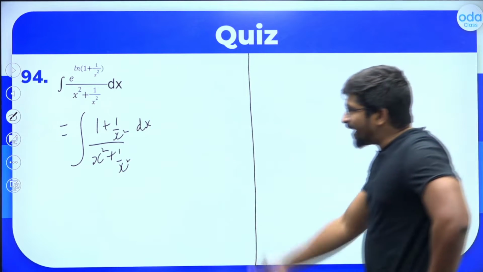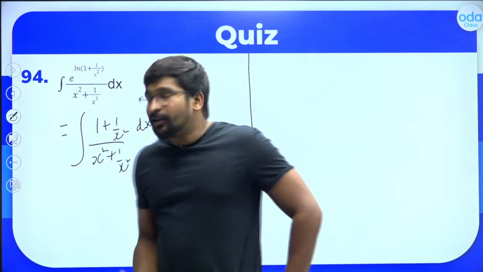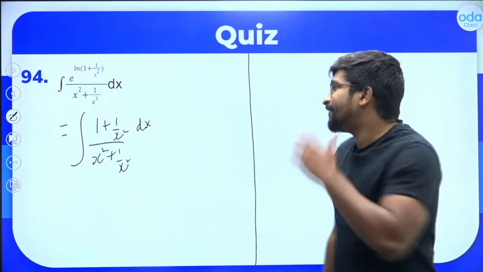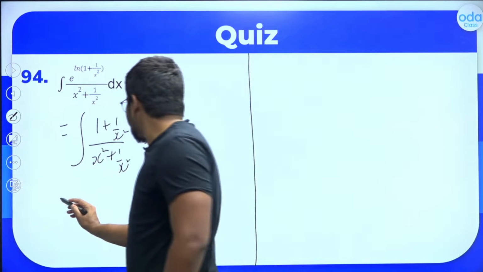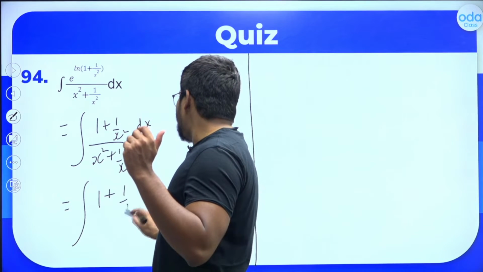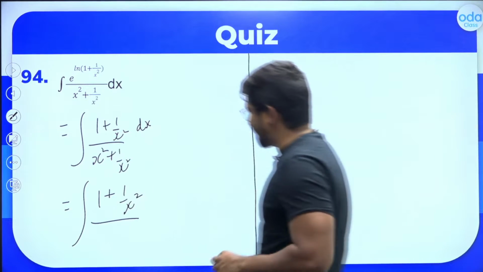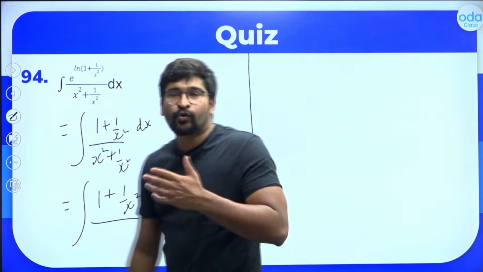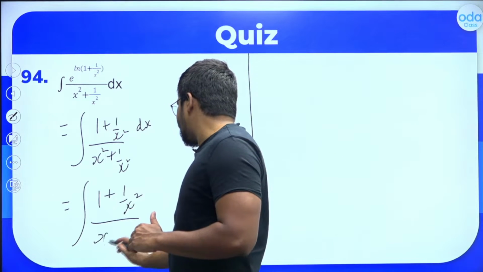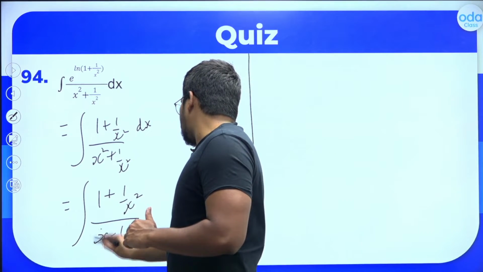So what can we do here to manipulate this thing and convert it into forms which are integrable? That is the next headache in front of you. Let's check. So 1 plus 1 by x square is there in the numerator, and in the denominator there is x square plus 1 by x square, right? Can I say x square plus 1 by x square is x minus 1 by x the whole square?